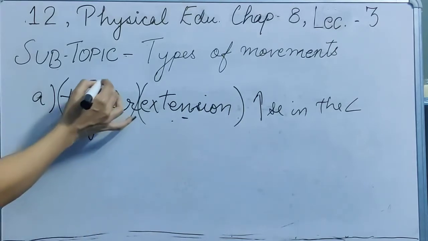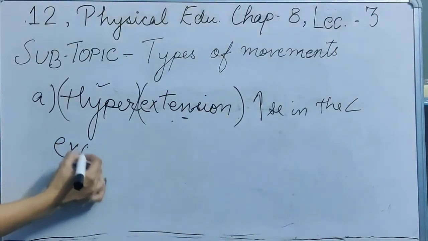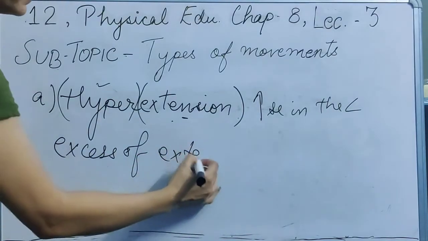And when we talk about hyper, this word will tell you that there is an excess of something. So that means there is an excess of extension itself.